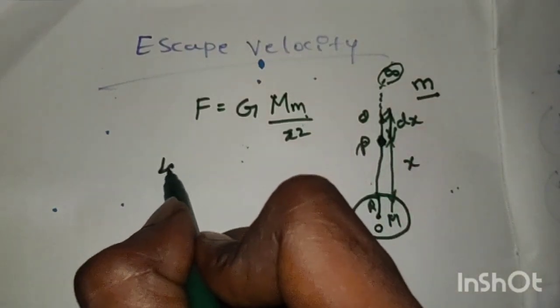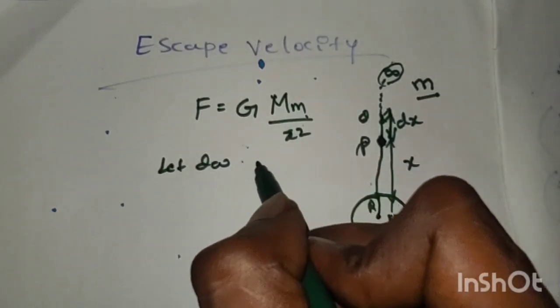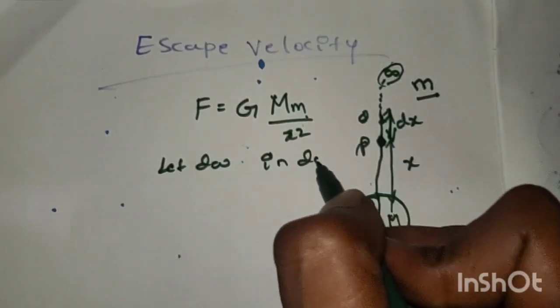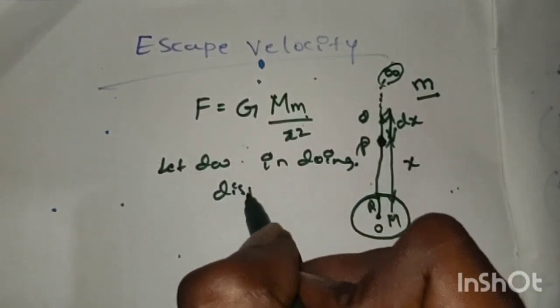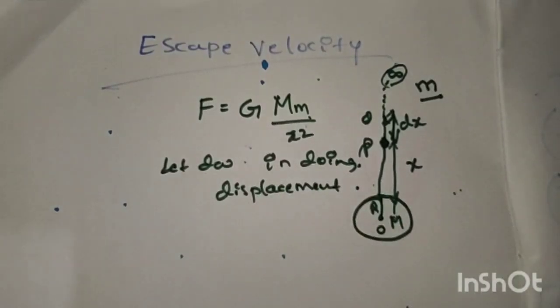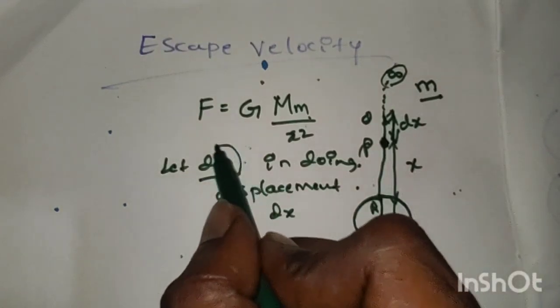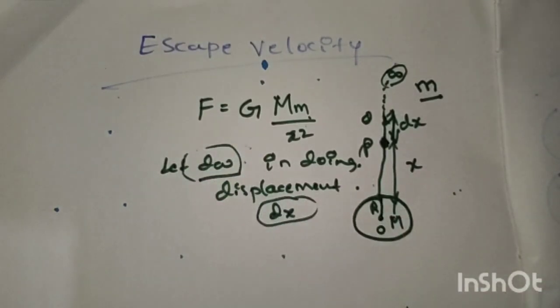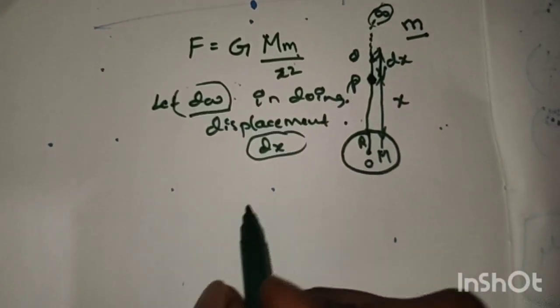Let dW be the work done. When a force is applied on a body, it will be displaced; that displacement is dx. For a small displacement, there is a small work done.